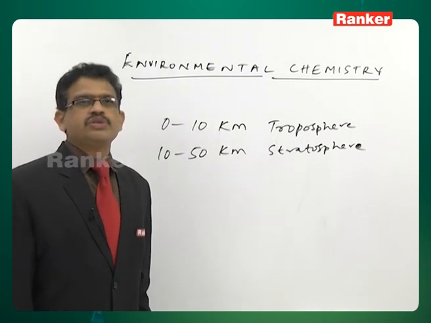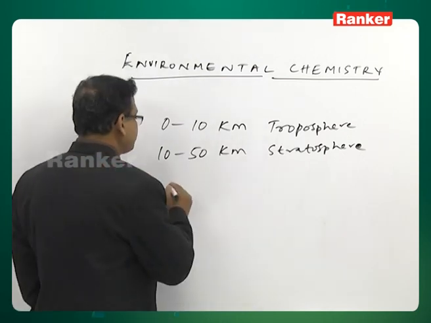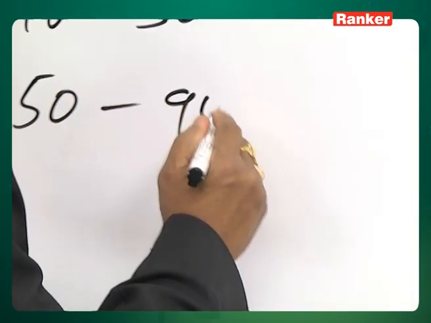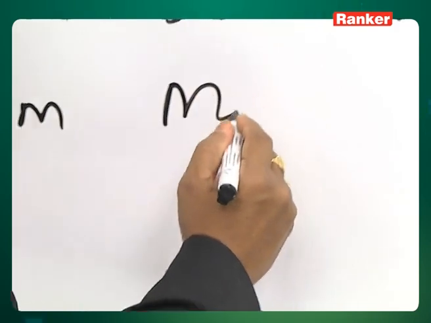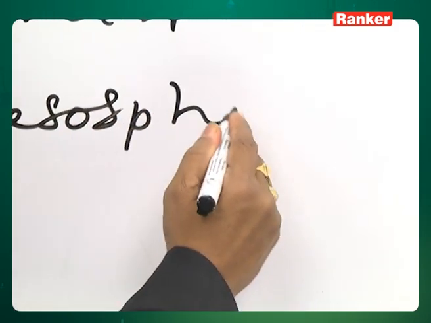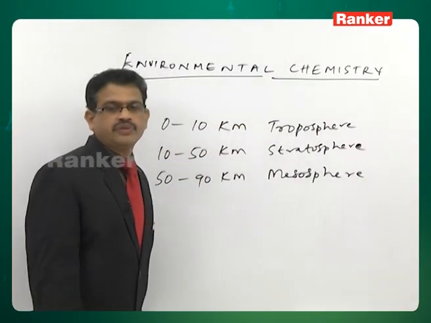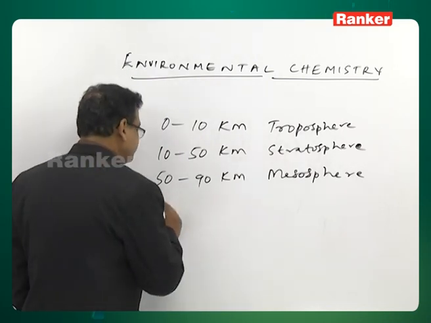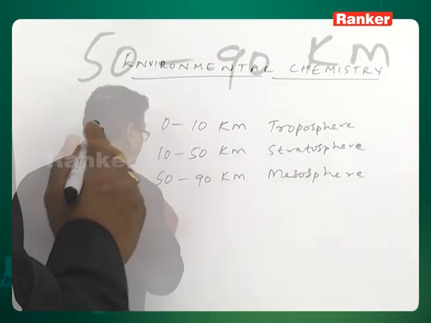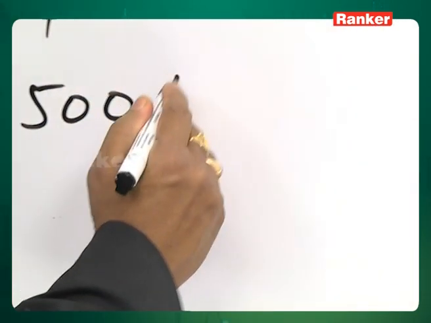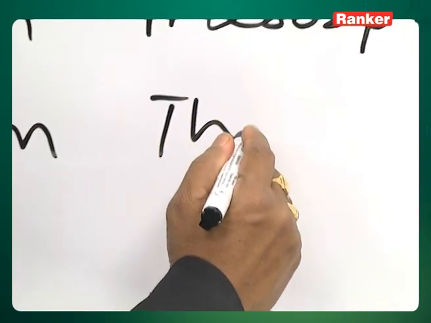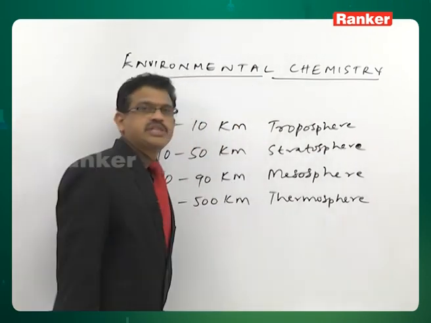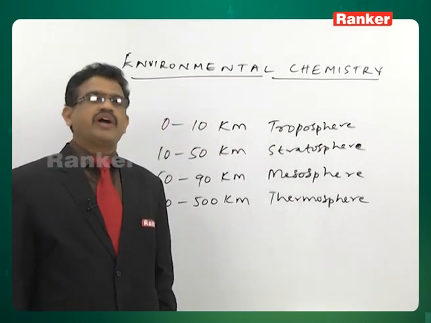Coming to mesosphere, third one, this is having 50 to 90 kilometers. Then coming to thermosphere, this is from 90 to 500 kilometers.